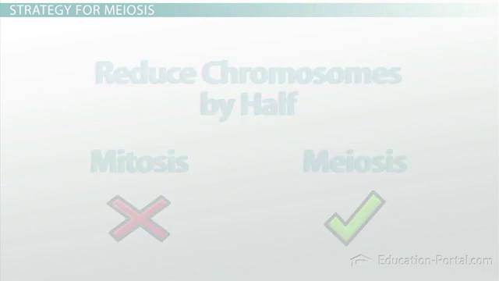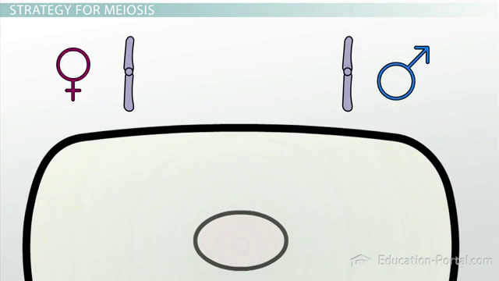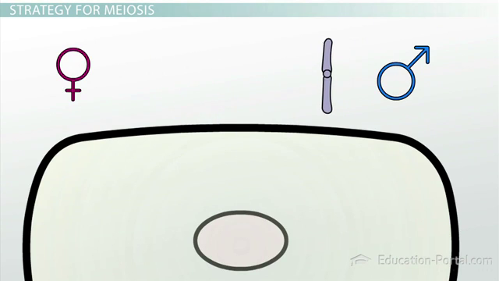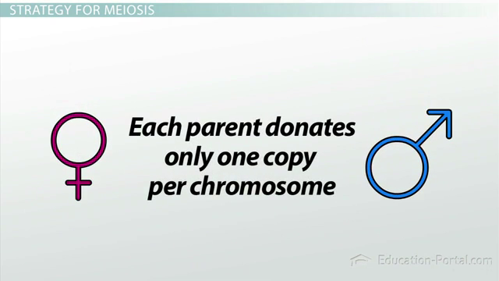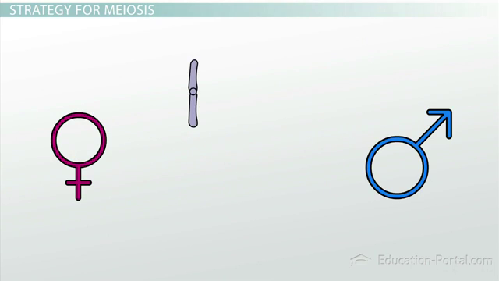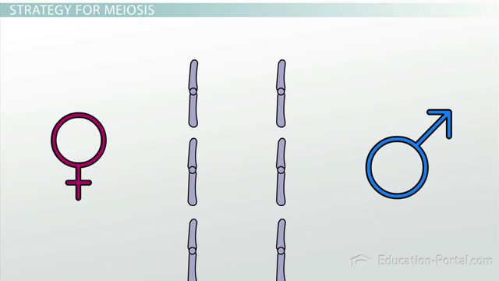If a diploid organism has two copies of each chromosome, it got one from mom and one from dad. That means each parent had to put only one copy of each chromosome into its gamete. For instance, mom donates one of her copies of chromosome 1, and so does dad. The same is true for chromosome 2, 3, 4, and so on.